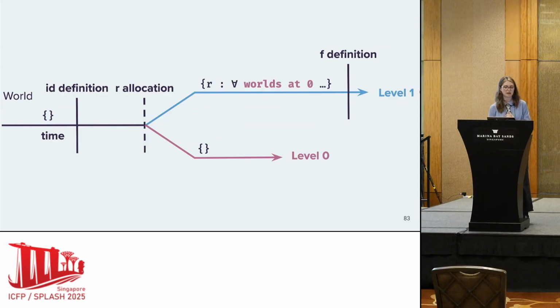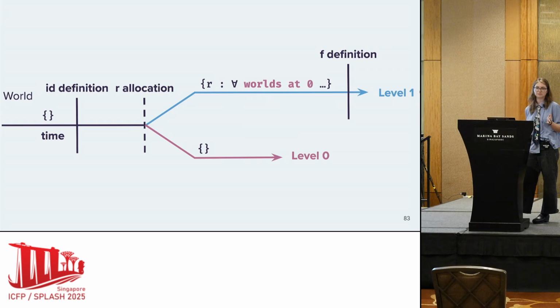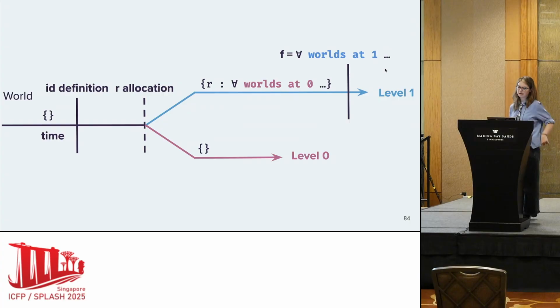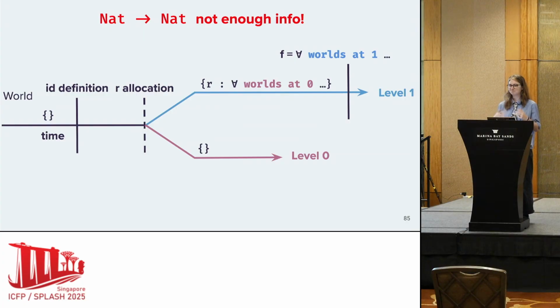At the point in time when the identity function is defined, the world is empty. It relies on no allocations. Then we perform the allocation of R, we split our worlds, and we see that the definition of f relies on the allocation of R. And so really, f relies on future worlds at level 1, whereas the identity relies on future worlds at level 0. And so the nat-to-nat type is actually not enough information to distinguish these semantically different types.